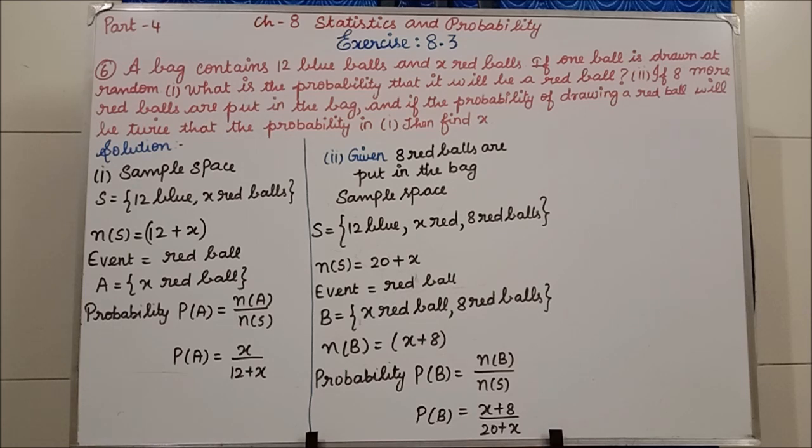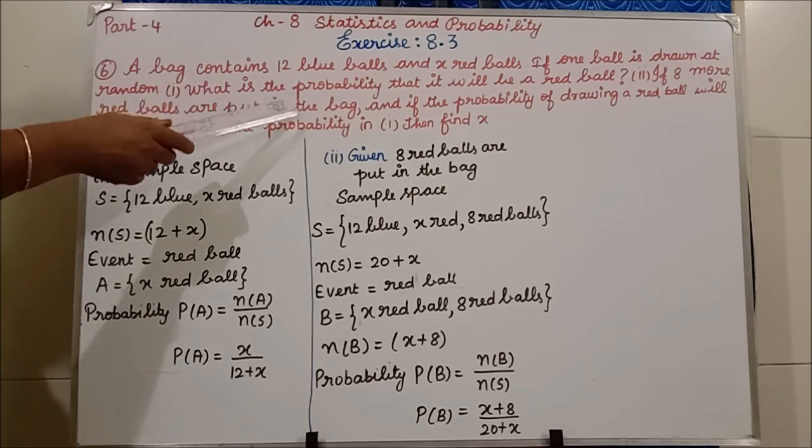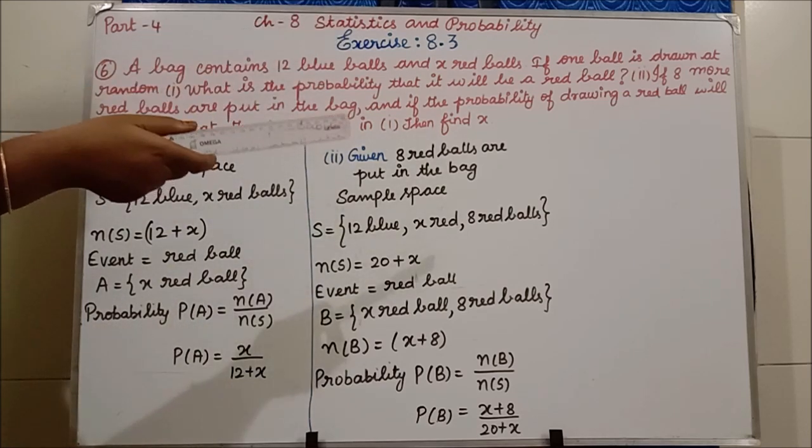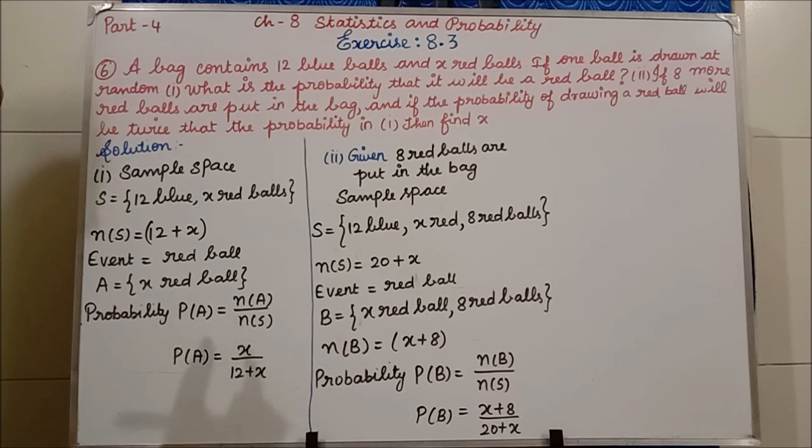A bag contains 12 blue balls and X red balls. In that bag, how many balls are we having? 12 blue color balls and X red color balls. If one ball is drawn at random, one ball we are taking, what we have to find is: what is the probability that it will be a red ball?